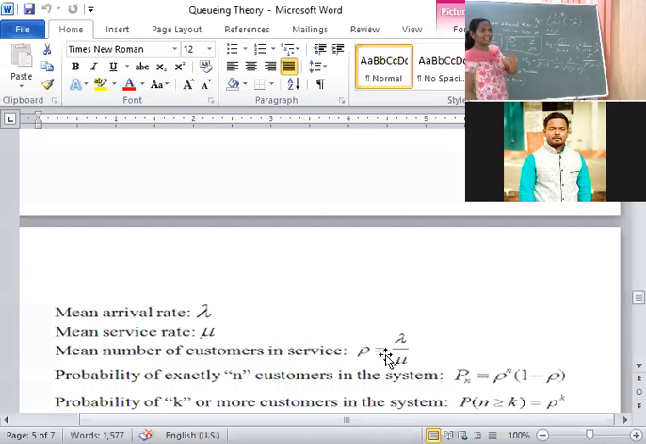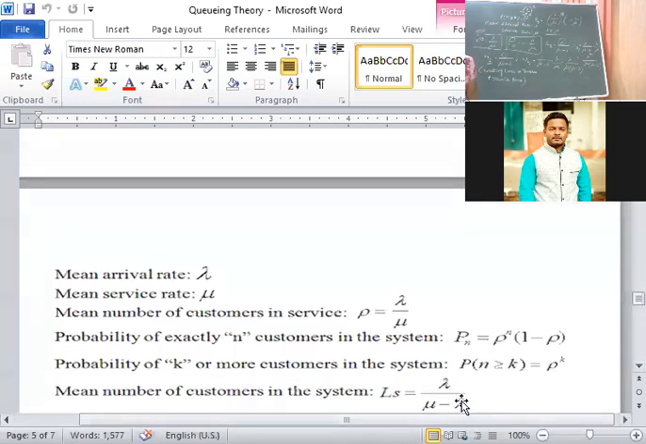Whenever it comes, probability of k or more customers in the system, what does it mean? Probability of n greater than or equal to k. That means inclusion: k or more, you have to include k. Then this formula is rho to the power of k, that means lambda by mu whole to the power of k. Only these formulas we are having.